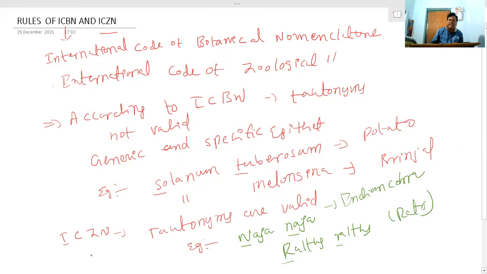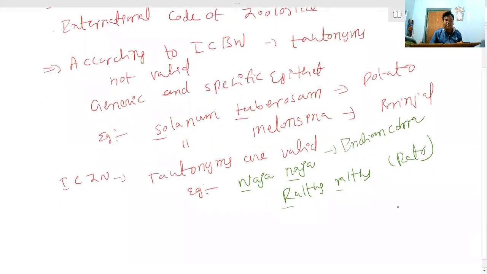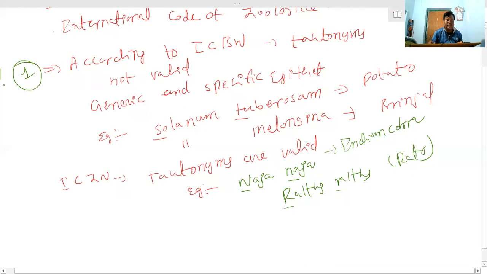So according to ICZN, tautonyms are valid, but according to ICBN, tautonyms are not valid. So from the examination point of view, they will ask you questions. According to ICBN, option A, tautonyms are valid. Option B, tautonyms are not valid. So you need to answer that tautonyms are not valid. And one more rule I'm going to frame here. First one is tautonyms are not valid according to ICBN, and where tautonyms are valid, that is ICZN. And the third one is